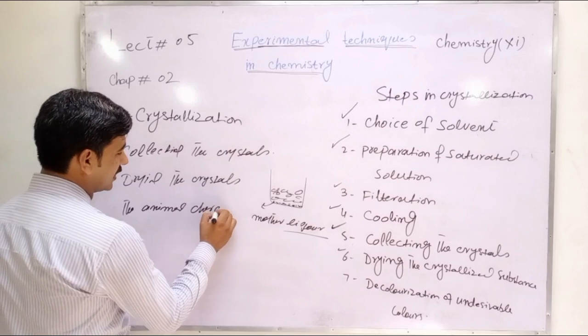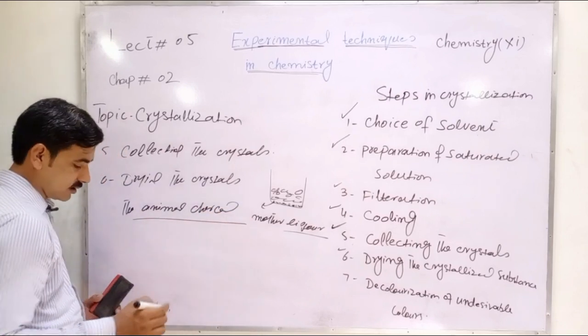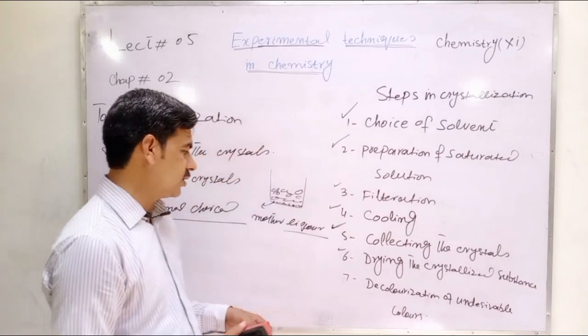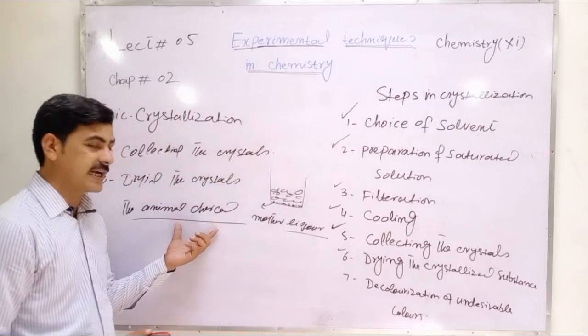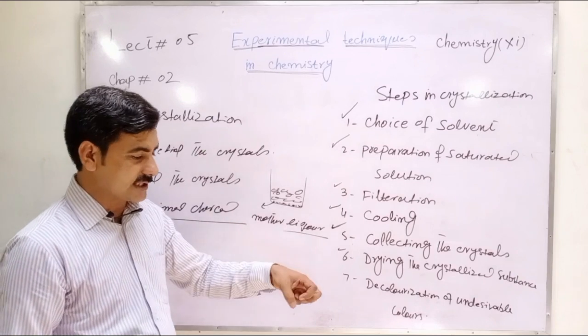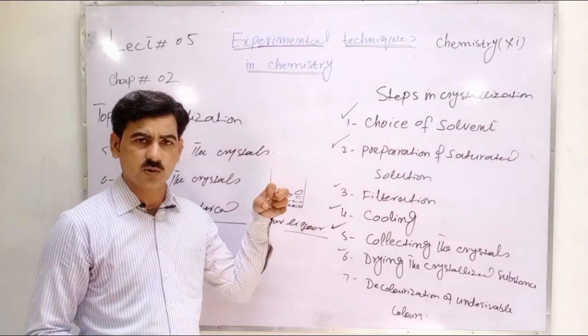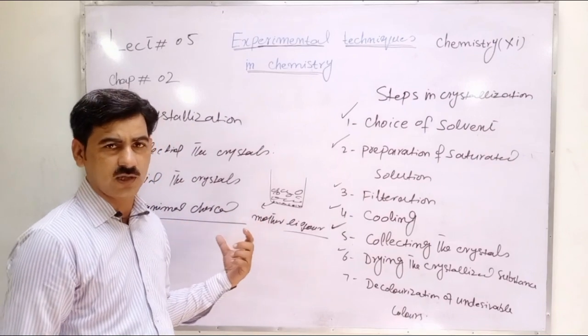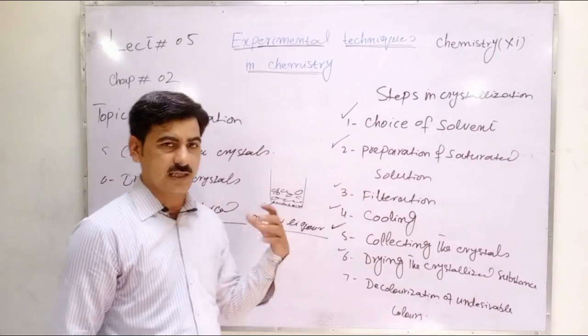Powdered animal charcoal is added and the solution is boiled, and the charcoal acts as an adsorbent. The impurities are adsorbed into the animal charcoal.